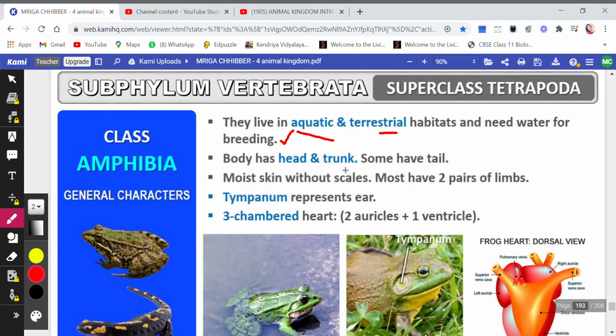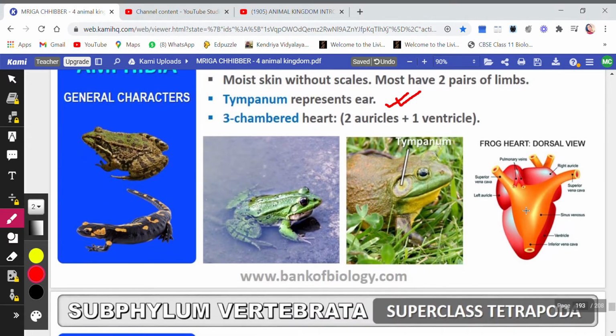Body has head and trunk. Some have tail. Moist skin without scales. Most have two pairs of limbs. Tympanum here is their ear, the thing that we call ear in these organisms. Tympanum behaves as their ear, and they have three-chambered heart. That is two auricles and one ventricle, as you see here in the diagram.